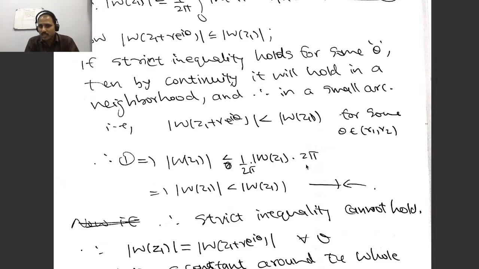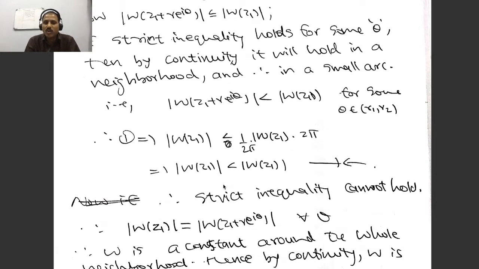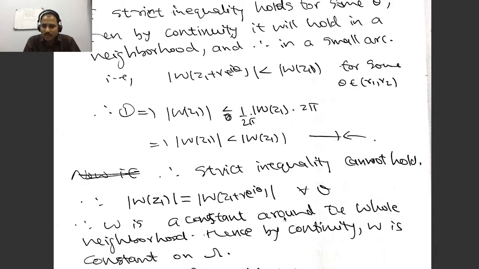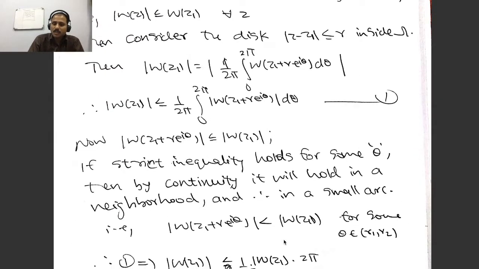|W Z1| is less than or equal to |W|, which is strictly less than |W Z|. So this contradiction will tell you that you don't have strict inequality, therefore this is equal. And this will tell you that W is constant around the whole neighborhood. Hence by continuity W is constant everywhere. Similarly for the minimum. So what happens is that you obtain the maximum principle as a consequence of the mean value property.